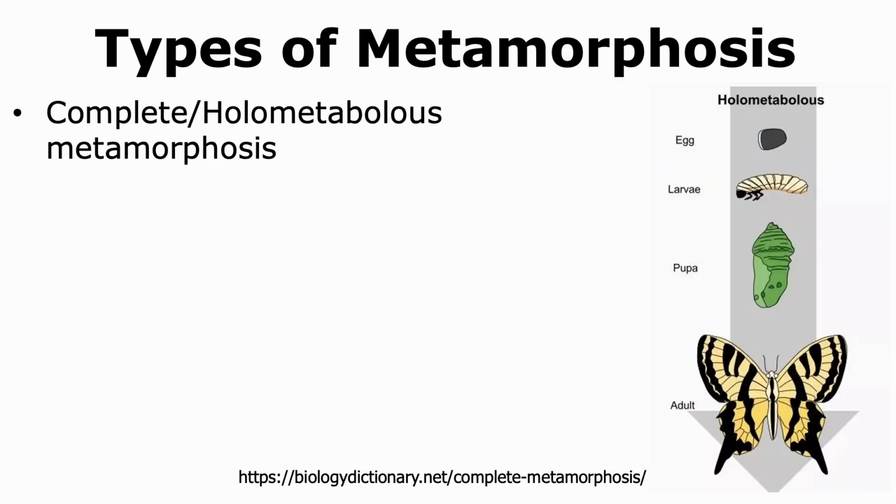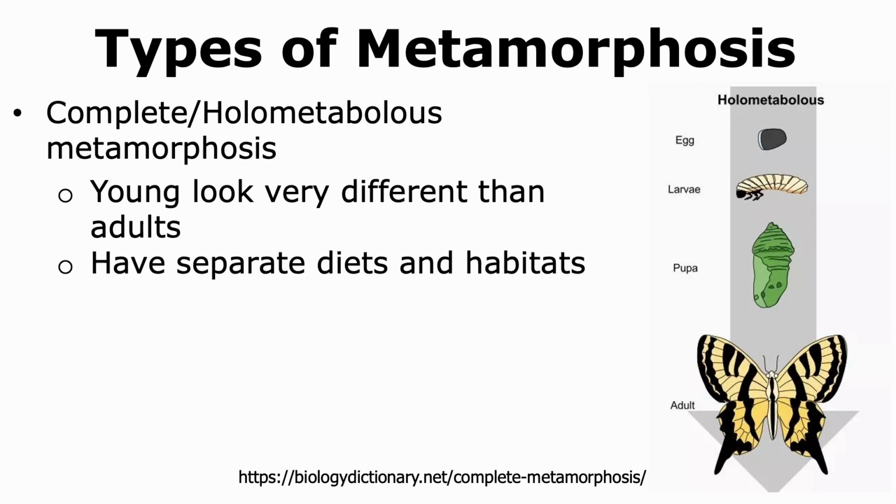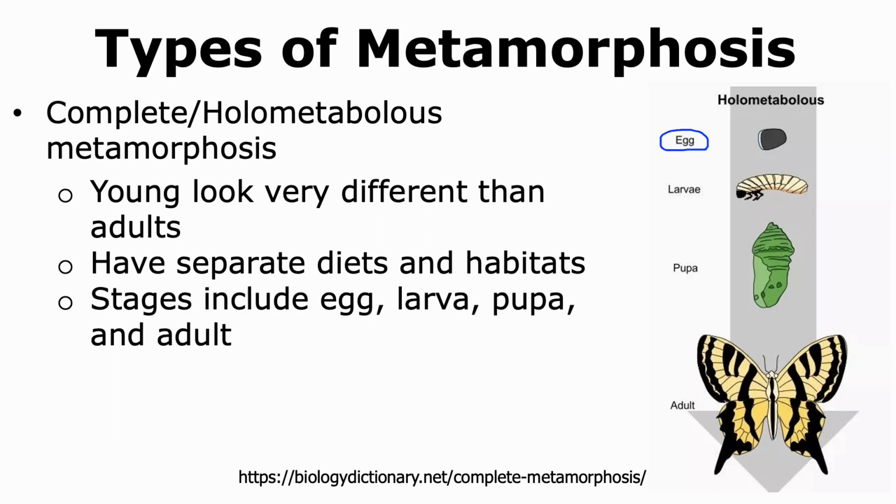The other type of metamorphosis is complete or holometabolous metamorphosis. In this case, the young look very different from the adults. They can have separate diets and habitats too. The main stages in complete metamorphosis are when the egg hatches, it forms a larva. In the case of insects, you can have a pupa stage, which ultimately gives rise to an adult. But in vertebrates like frogs, the pupa stage is usually not present.